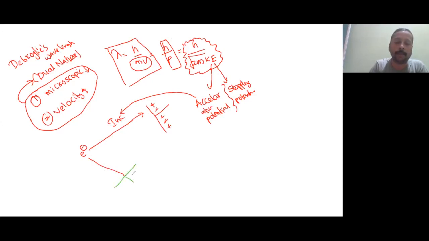But this time it is having the negative. Okay. So electron was moving in this direction, but I am giving the negative. So because of that, that speed will be decreased and at some place it will stop here itself. That's why this potential is called as a stopping potential.